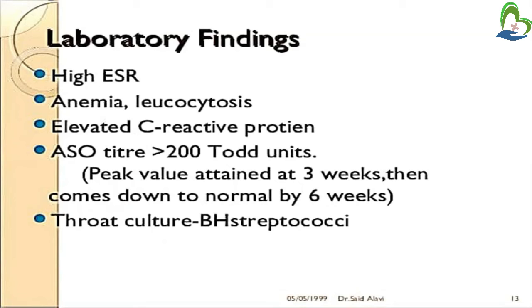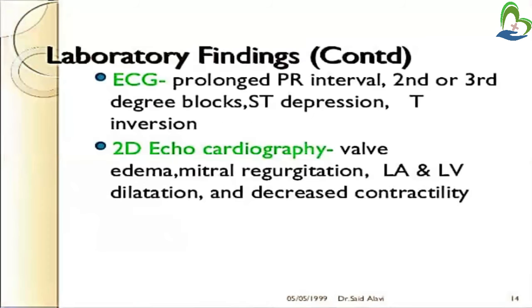Throat culture indicates positive beta-hemolytic streptococci. In ECG, there will be a prolonged PR interval. In 2D echocardiography, we can detect valve edema, mitral regurgitation, left atrium and left ventricle dilatation, and decreased contractility.